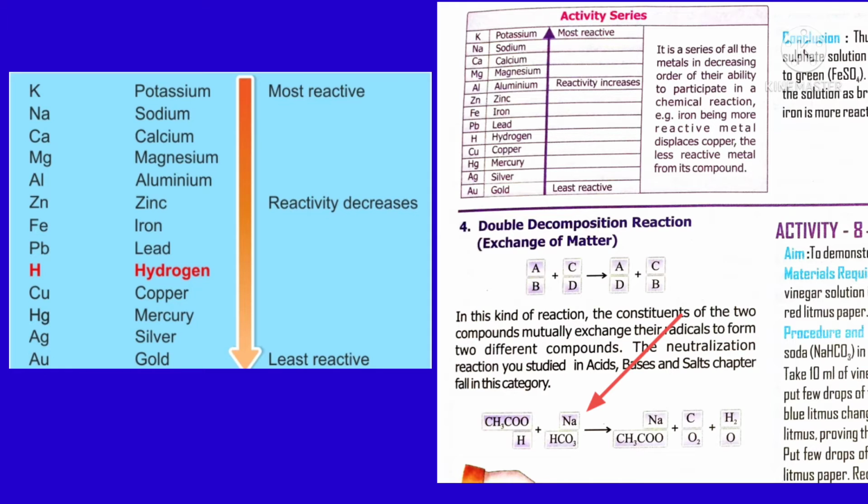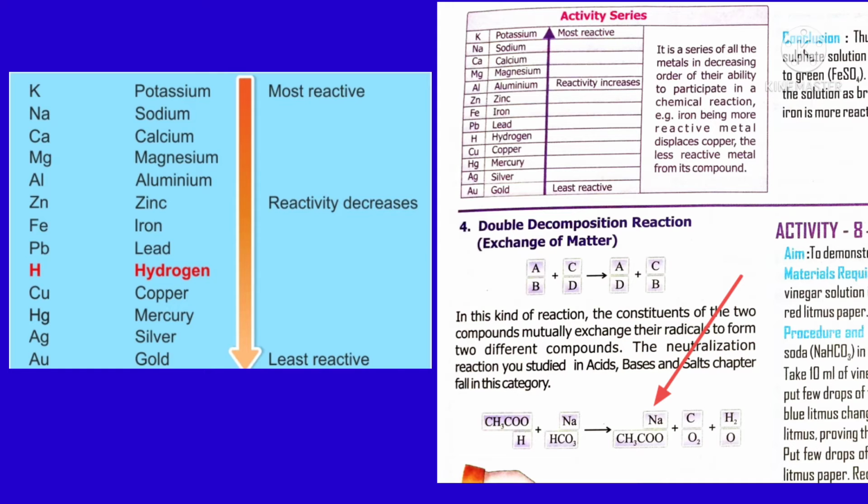This compound breaks into Na plus and HCO3 minus. So the CH3COO minus from acetic acid reacts with the positive Na plus ion from baking soda. So you get sodium acetate: sodium from baking soda, and the acetate group from acetic acid.